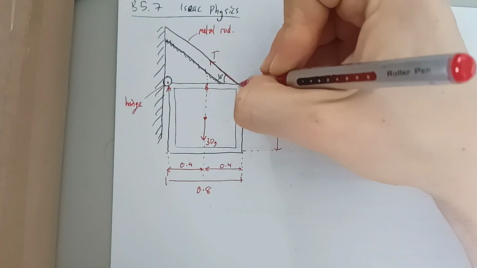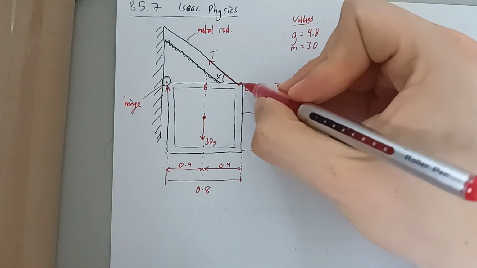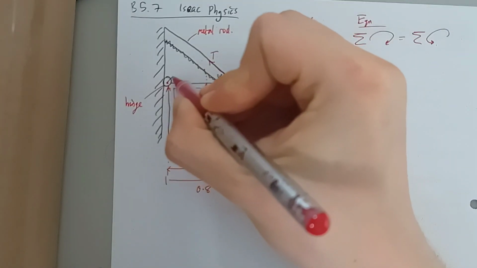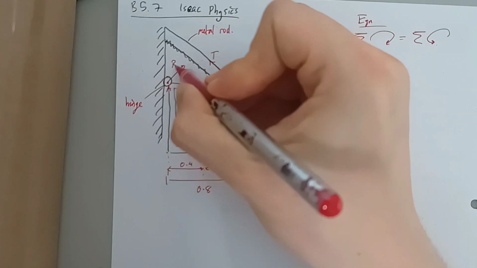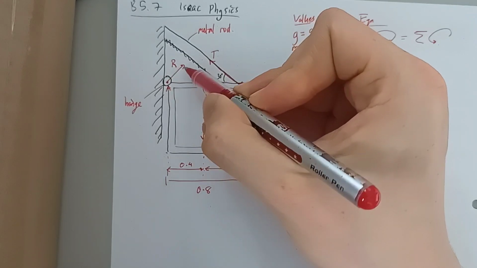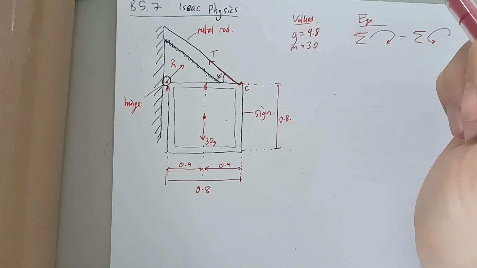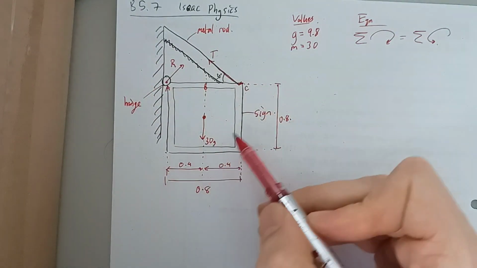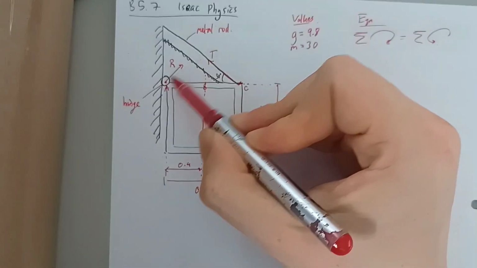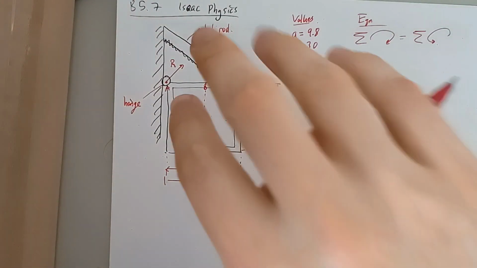So I'll tell you why. We've labeled on the force due to the Earth pulling the sign down. We've labeled on the tension force, but there will also be a third force here, a reaction force from the hinge acting on the sign. And we don't know anything about this force other than we can work out its direction, but I'm not going to go into that in this problem. In general, when you've got these three forces, we've got one down, one up to the left, the other one kind of has to be up to the right to balance everything.